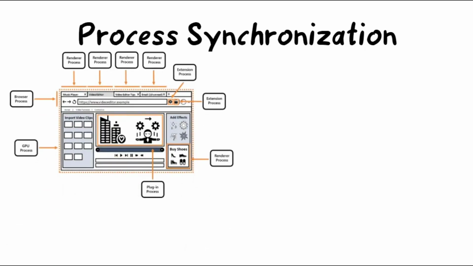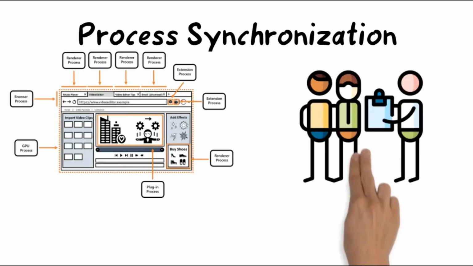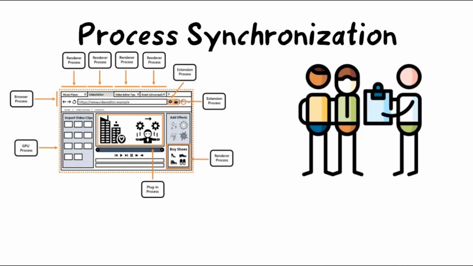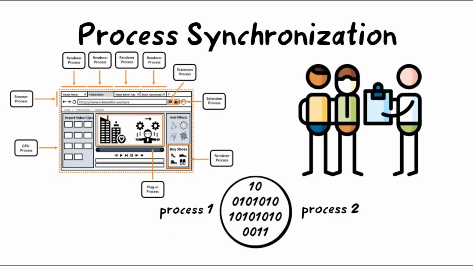Process synchronization was introduced to handle problems that arose while executing multiple processes. It is the task of coordinating the execution of processes in such a way that no two processes can have access to the same shared data and resources. The data is passed via an intermediary buffer, which may be either unbounded or bounded.